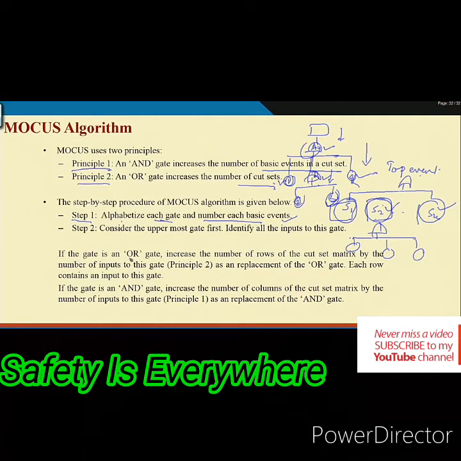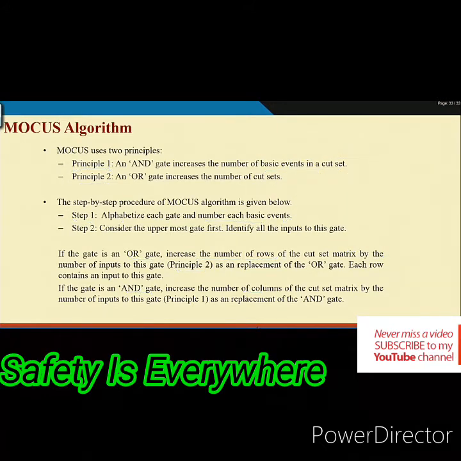So, if the gate is an OR gate, increase the number of rows, and that is principle 2, and if the gate is an AND gate, increase the number of columns. So, let me tell you what this is. I think in the next slide you will see.